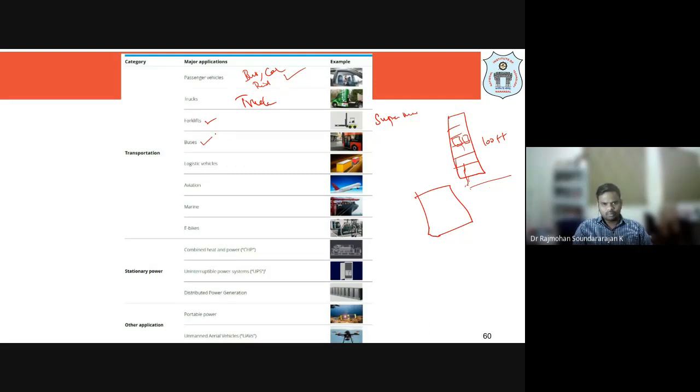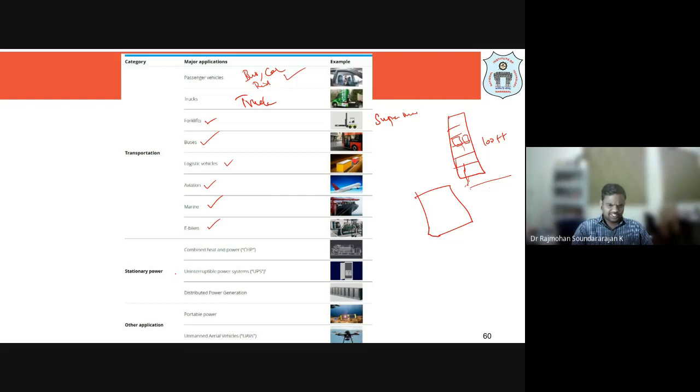And there are buses, and logistic vehicles. Even in the aviation sector we can make use of these fuel cells, and even in marine applications, and in e-bikes, that is e-vehicles. Hydrogen-based fuel cells can be used in all of these.